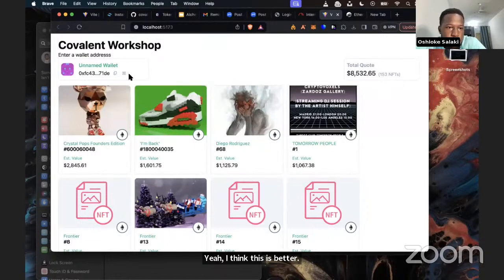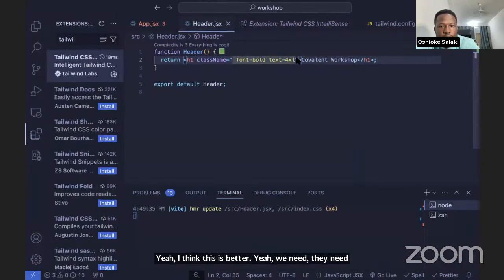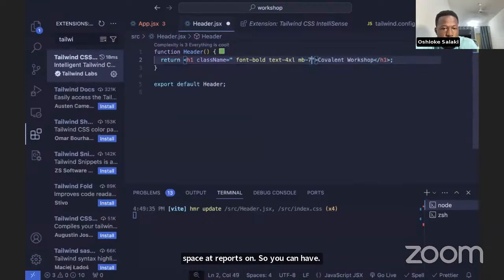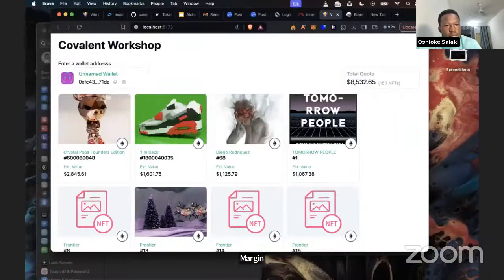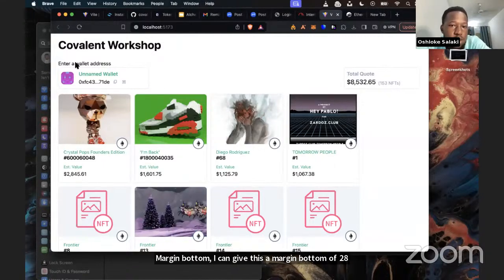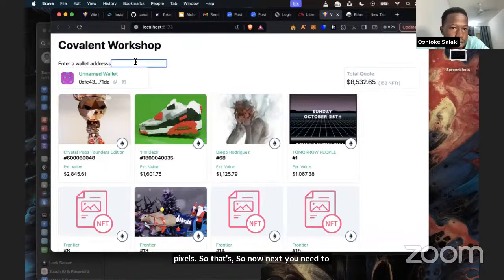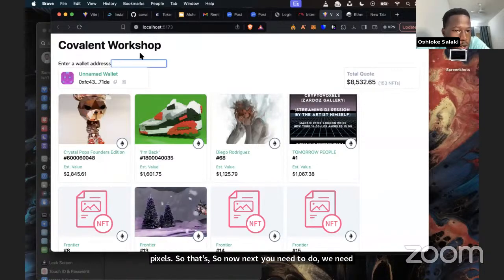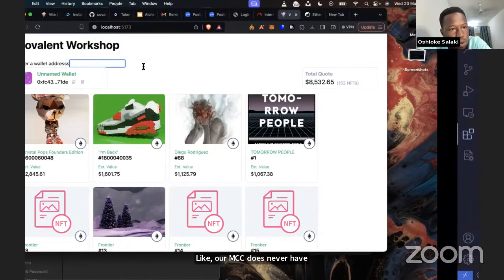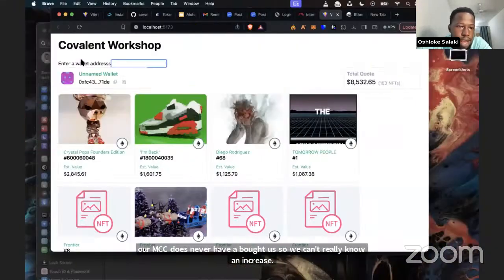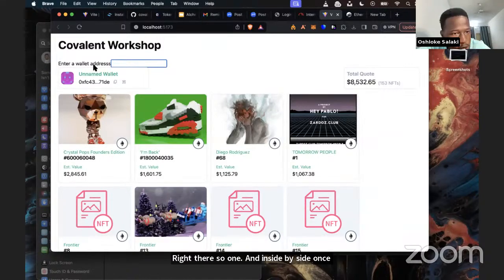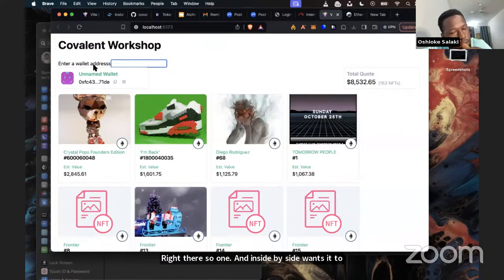Then we need space at the bottom. So we can have margin bottom, and we can give this a margin bottom of 28 pixels. So that's way better. Now the next thing we need to do is style our input field. Our input field does not even have a border, so we can't really know an input field is right there. And it's side by side. We want it to appear as a column, the label on top of the input field.